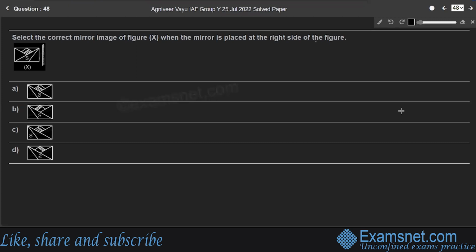Question 48. Select the correct mirror image of the figure when the mirror is placed at the right side of the figure. Here is the given figure and mirror is placed at the right side of the figure, right? Here the given figure is a non-symmetrical figure. So what is a non-symmetrical figure? So a figure in which an imaginary line passes through the midpoint of it, it doesn't divide the figure into 2 equal parts. For example, so we'll consider symmetrical and non-symmetrical figures first.